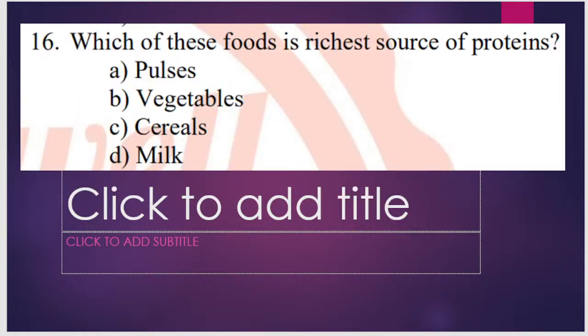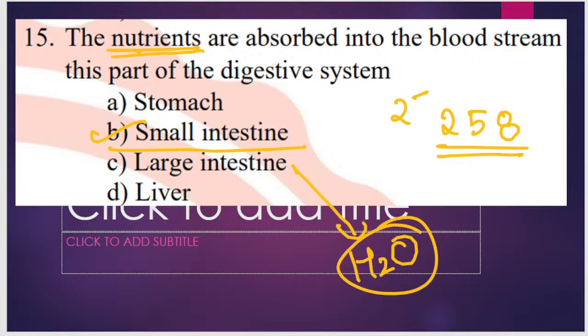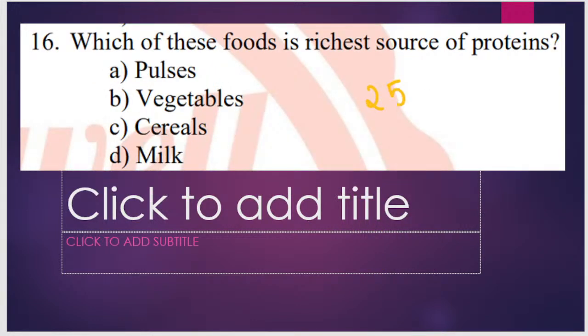Okay. Question number 259. Which of the following food is richest source of protein? Pulses, vegetables, cereals, milk. First is Darsh, second is Sarvesh, Hemishri, Likita, Shlok. All of you are correct here. Correct, Suraj, Ragini. Okay. Pulses. Pulses are a very rich source of protein. Richest source of protein are pulses.